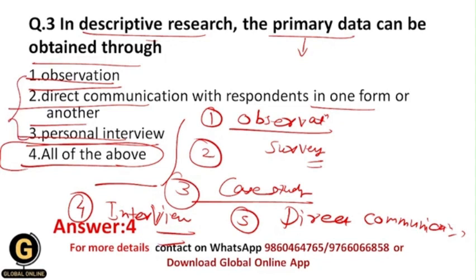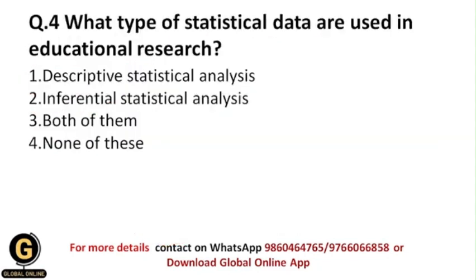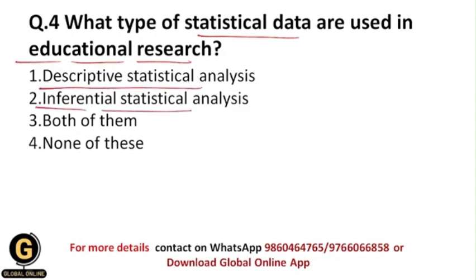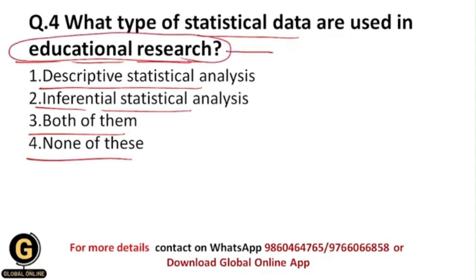Okay, now next is, what type of statistical data are used in educational research? So within educational research, what type of statistical data can we use? Can we use descriptive statistical analysis? Can we use inferential statistical analysis? Can we use both of them or none of these? So students, educational research is the type of research in which we need both kinds of data, qualitative and quantitative.